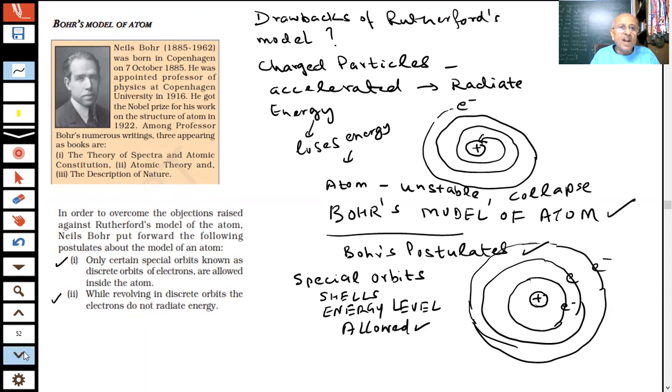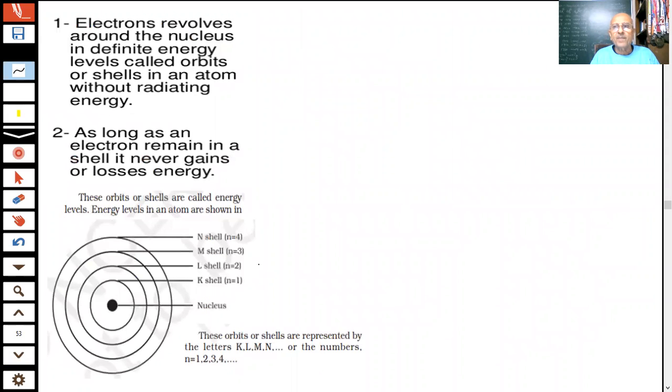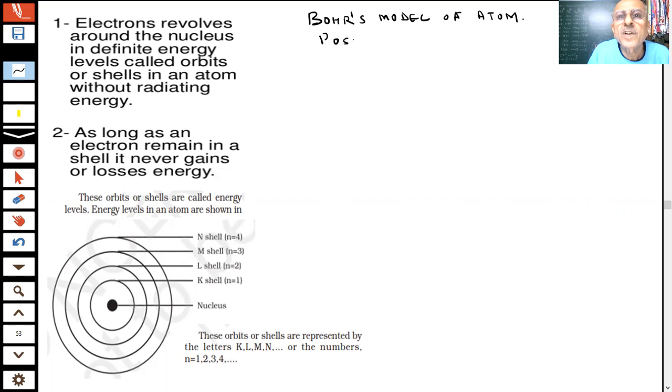Okay, now what I have tried to tell you, students. Here is a picture of Bohr's postulates. Very important, students, very important. Bohr's postulates are very important. Bohr's model of the atom. These are the postulates of Bohr.